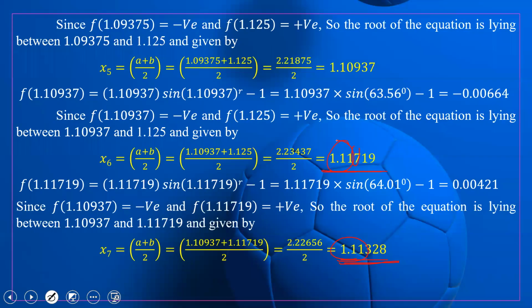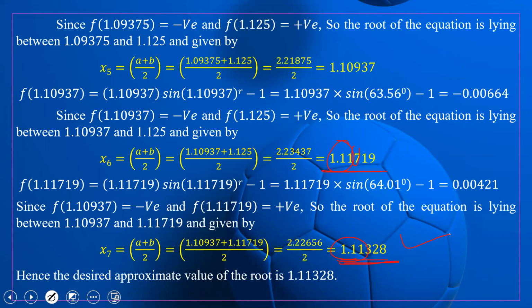Now if you want to find 3 decimal places, for example, in this example it is our final answer. But suppose it is given that up to 3 decimal places or 4 decimal places, then we have to increase the number of stages, the number of operations. So clearly here, the desired approximate value of the root is 1.1132. This is the bisection method, and it is a very lengthy method.